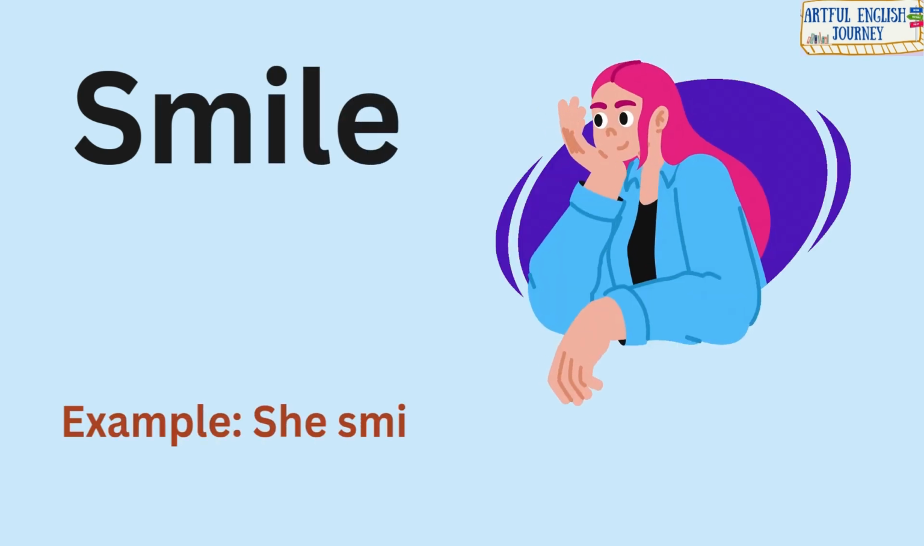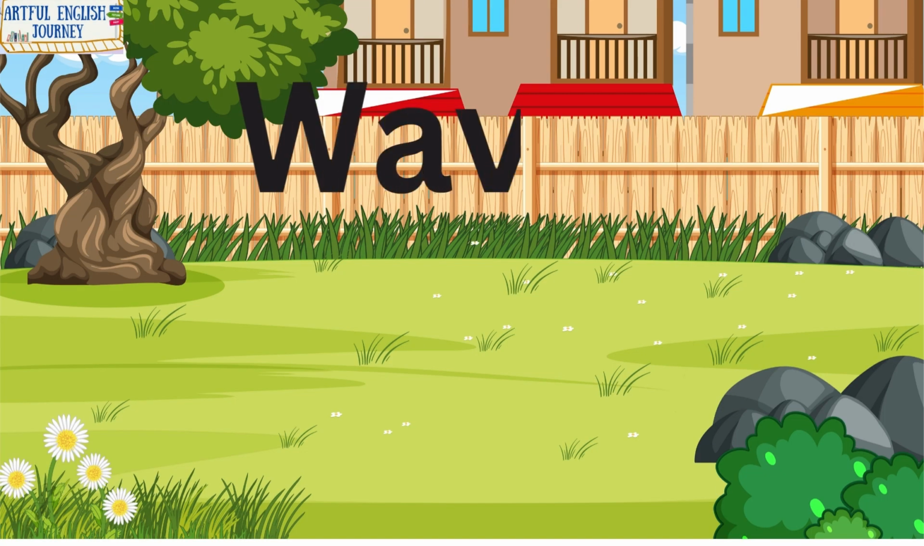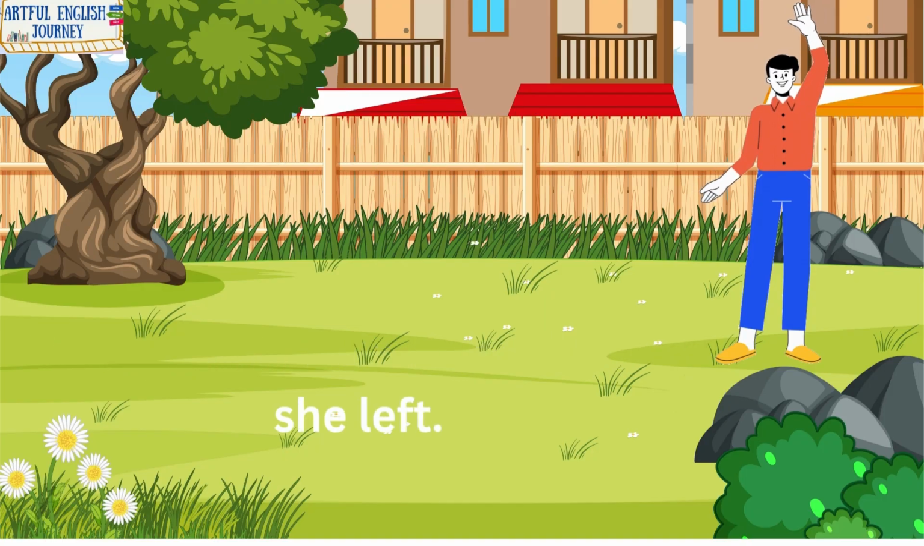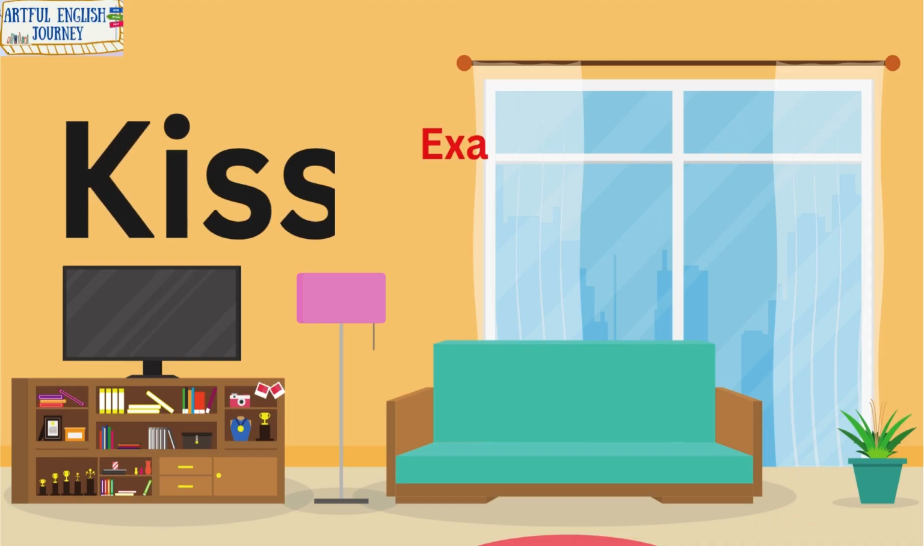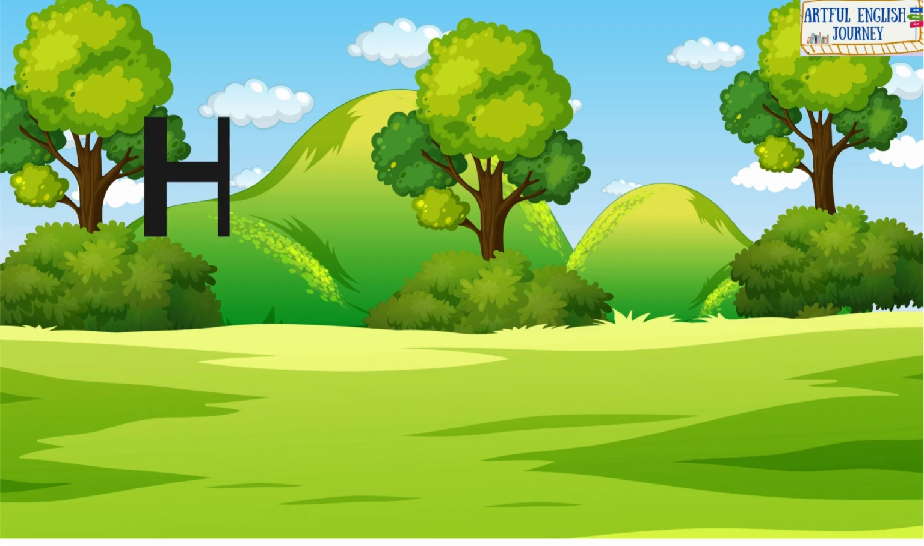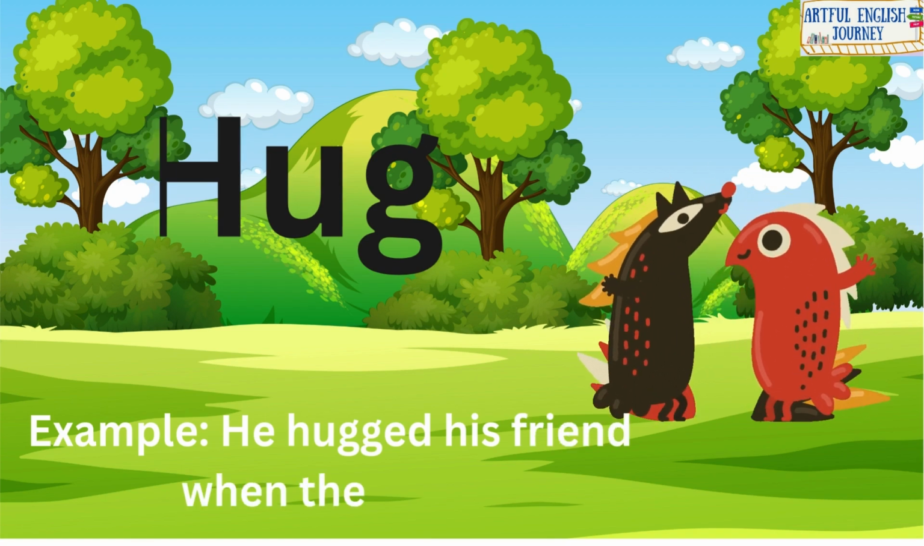Smile. Example, she smiled when she saw her friend. Wave. Example, he waved goodbye as she laughed. Kiss. Example, she gave her mother a kiss on the cheek. Hug. Example, he hugged his friend when they met.